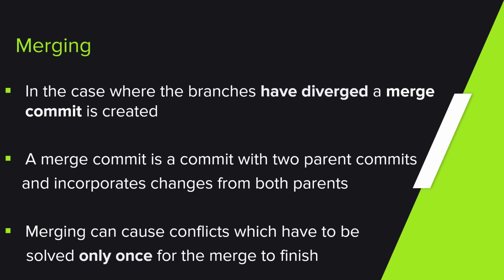This is called a diverging tree. In these situations, a merge commit is created. Merging can of course cause conflicts if changes on both branches occur in about the same files and the same place in the files. Thankfully, these conflicts must be solved only once, as opposed to when we rebase, which is something we'll see in a future episode.